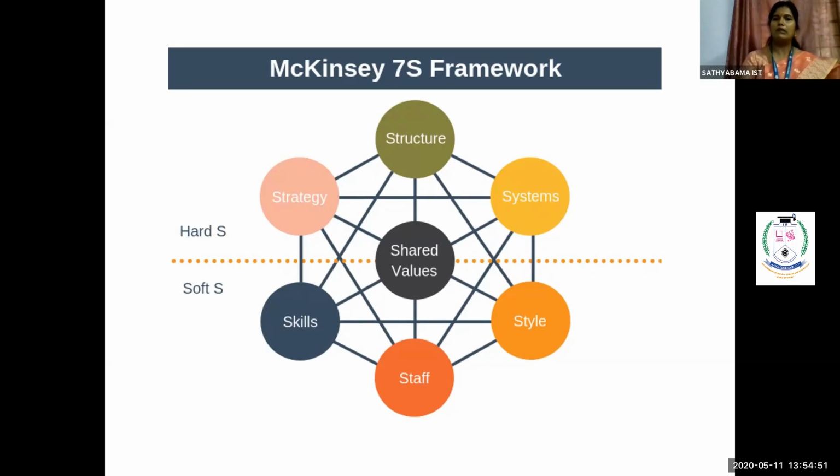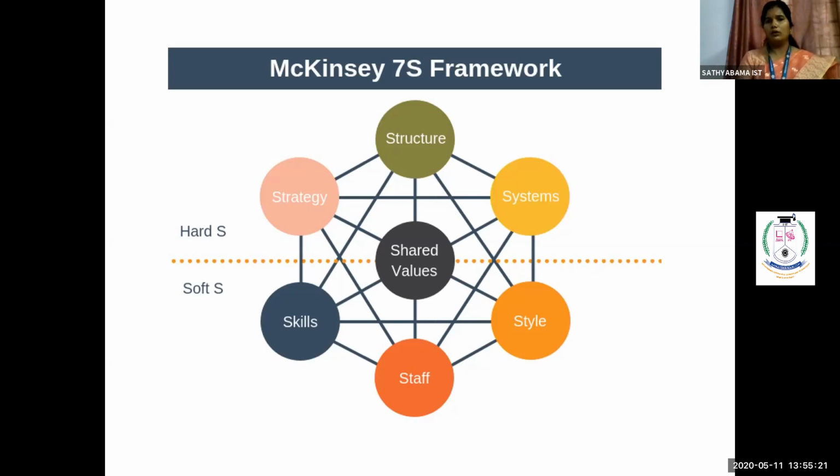So now let us see one after the other. Under your hard S's, your first S stands for your strategy. As I told you earlier, your strategy plays as a backbone for the organization. It is only with the help of this first S, called strategy, that we are running inside the organization. Whatever the top level people frame as a strategy, with the help of the strategy only we can analyze how far we are competing with our competitors inside the marketplace.